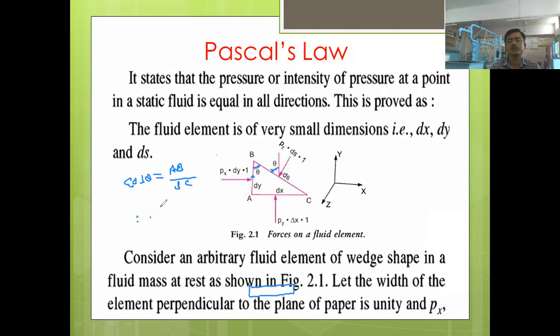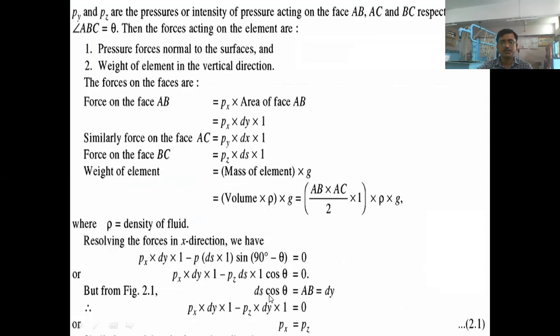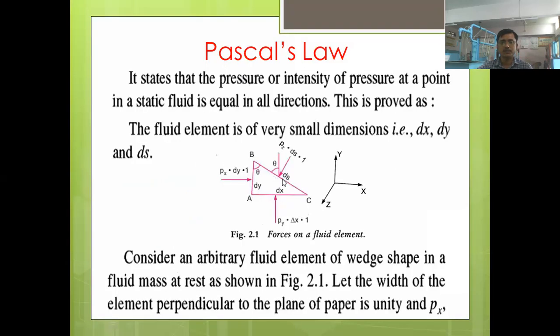Therefore AB is equal to BC cos theta. What is BC? BC is nothing but ds.